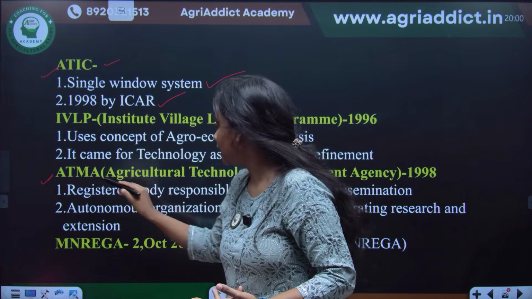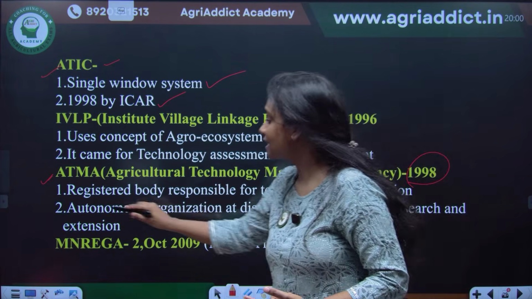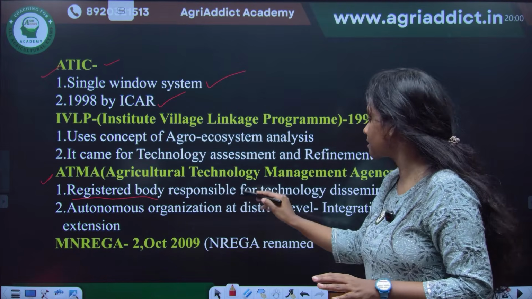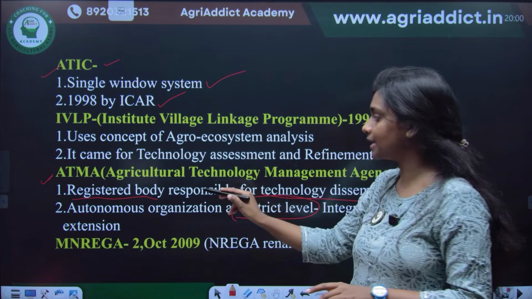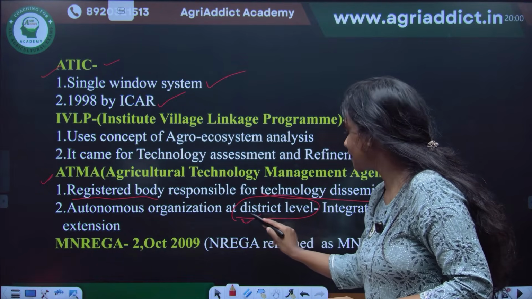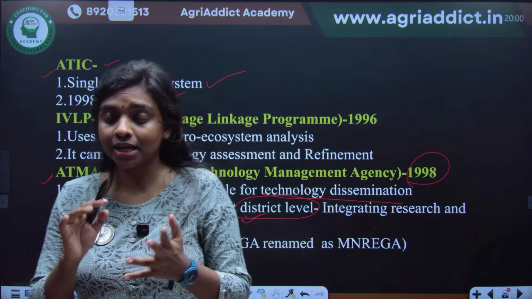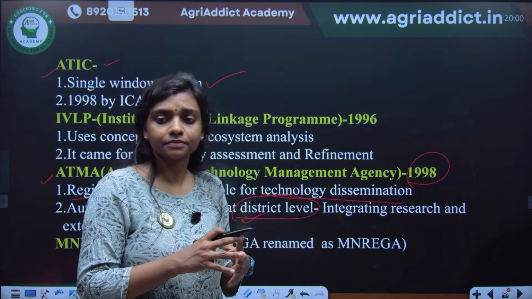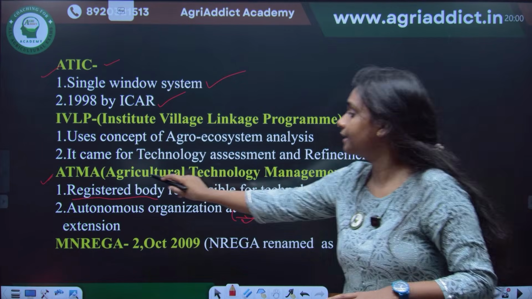And then ATMA. ATMA is Agricultural Technology Management Agency, which started in 1998. It is a registered body, registered under the Company Act, responsible for technology dissemination at district level. So the important question here is, at which level does ATMA operate? ATMA operates at the district level. Here they integrate not only extension but also research. They coordinate the research program and the extension program together at the district level under ATMA.